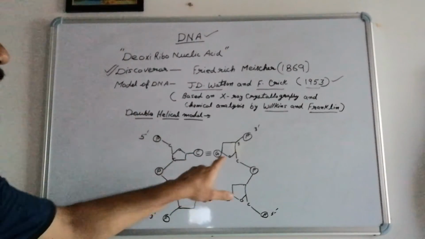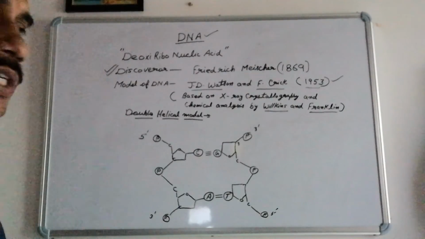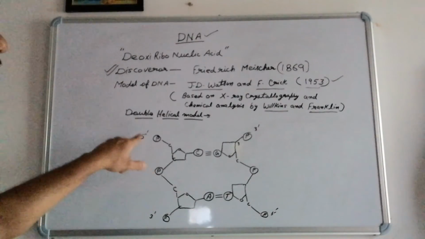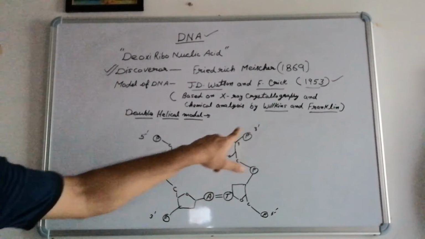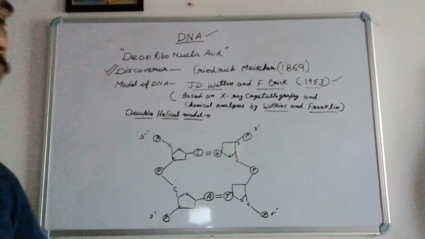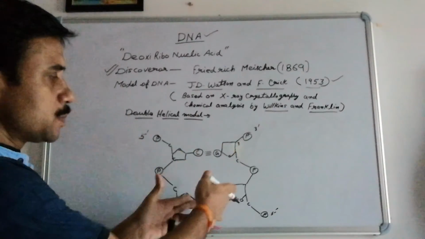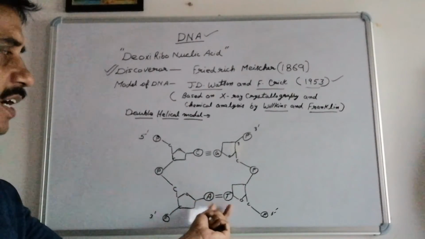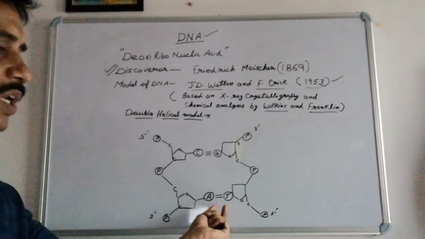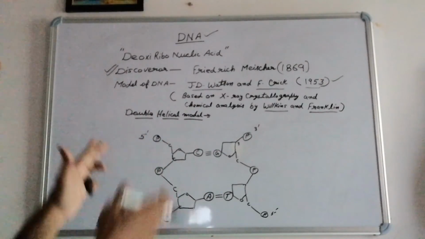So these two polynucleotide chains are running anti-parallel to each other. Anti-parallel means one chain is running from 5' to 3' direction, while the second chain is running from 3' to 5' direction. In this way, the nitrogen bases which correspond to each other are called complementary bases. Due to these complementary bases, they join by means of 3 or 2 hydrogen bonds, and the two chains come in direct contact.